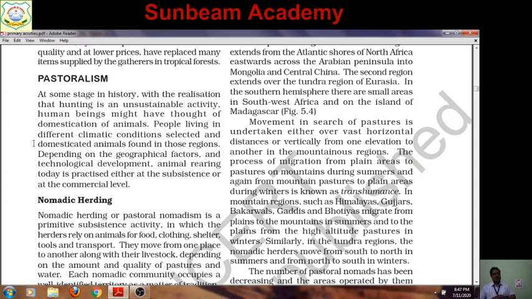What is sustainable development? Sustainable economic development means development which looks to the needs of the present generation as well as thinks about our future generations, and this development takes place without harming the environment. So human beings might have thought of domestication of animals, as sometimes people in the past realized that the animals would go extinct due to excess killing, so they thought of domestication. Some of the animals they made domesticated.